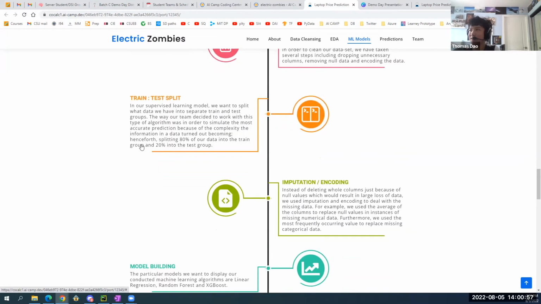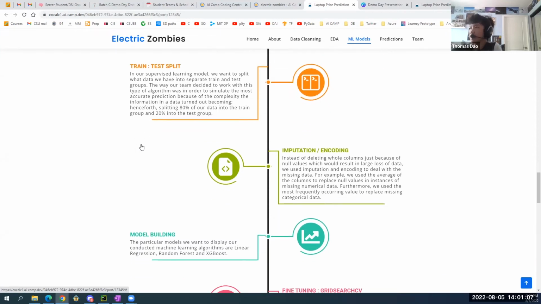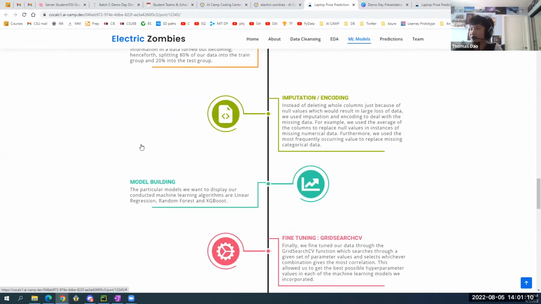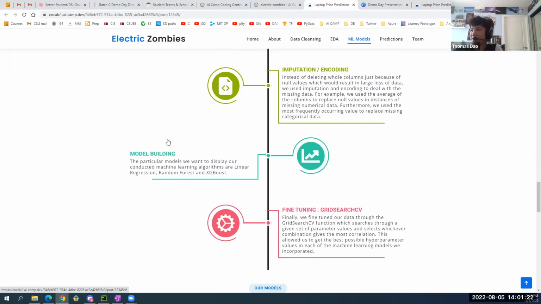In imputation and encoding, instead of deleting large amounts of information, we clean our data by replacing missing categorical data with the mode, or most commonly occurring result of the column. For numerical nodes, we replaced the missing points with the mean or average of the data. The fourth step was model building. We tried out several models, but we picked 3 to showcase, which are linear regression, random forest, and XGBoost. The final step was fine-tuning through grid search CV. We fine-tuned our models using the grid search CV function to get us the best possible parameter values, which gave us the highest possible correlation. And I'll pass it to Clive.